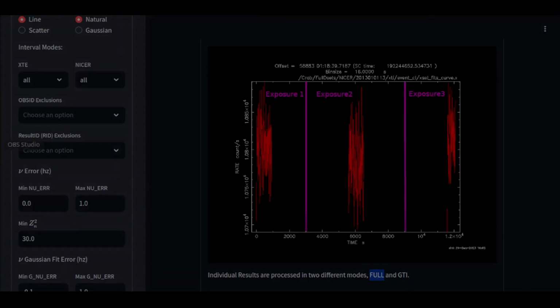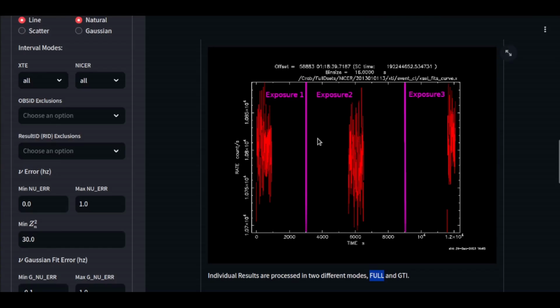The reason I'm doing that is because, at least in my experience, for sources with really sparse data, I actually do find some type of result when I just ram through all of the data. For sources like the Crab and whatnot, that doesn't work out as well.